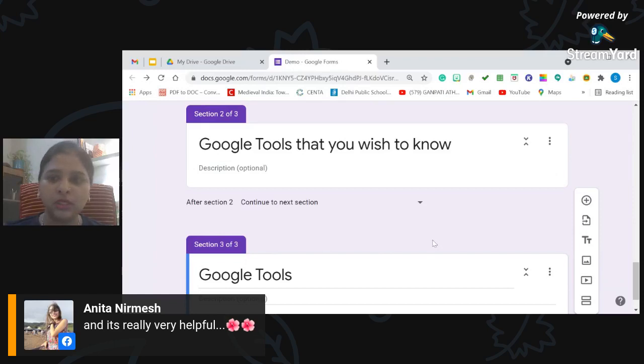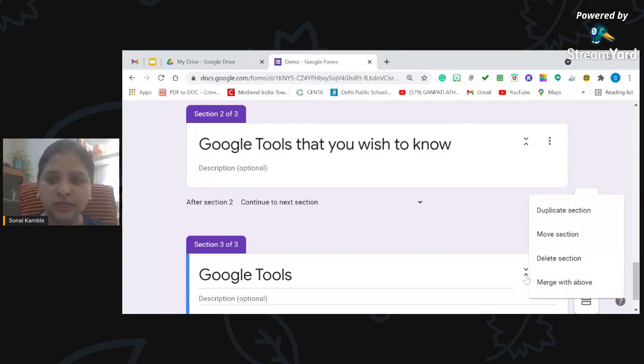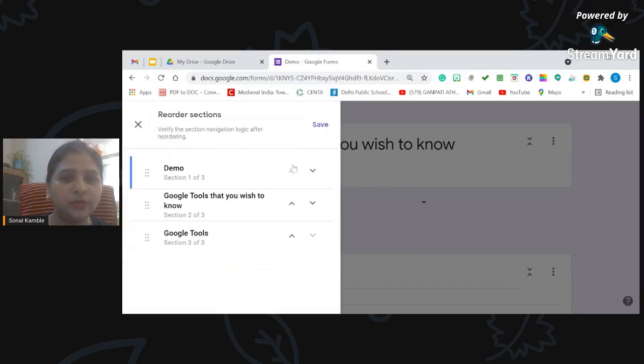So what to do? How can I change the sequence? Okay, here again the 3 dots come to your rescue. Once you click on these 3 dots, you can see there is duplicate section, move section, delete section, and merge with above. I did not use the duplicate section option. How foolish of me, but now I can. But at this time, I want to move this section up. So I'll just click on move section, and it will show me how I can reorder my sections.